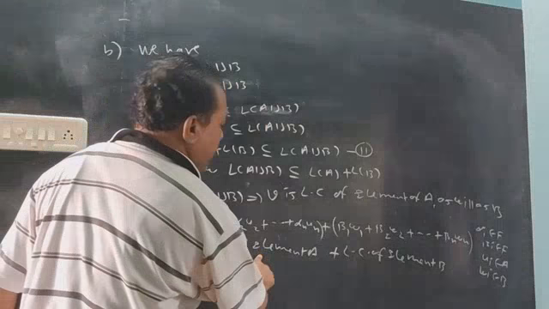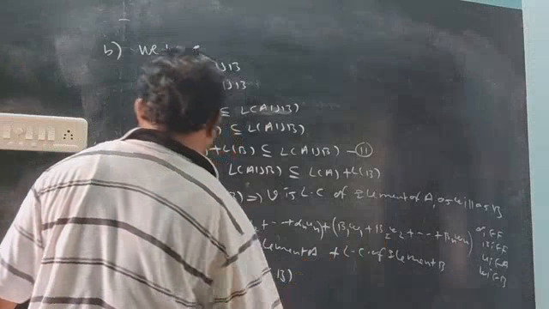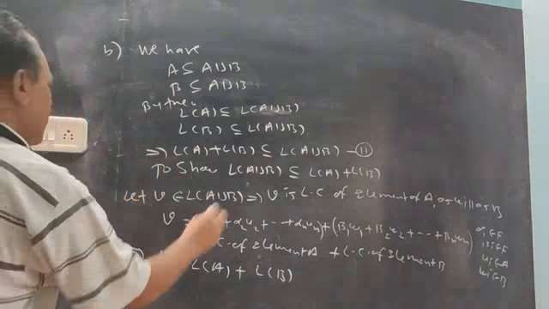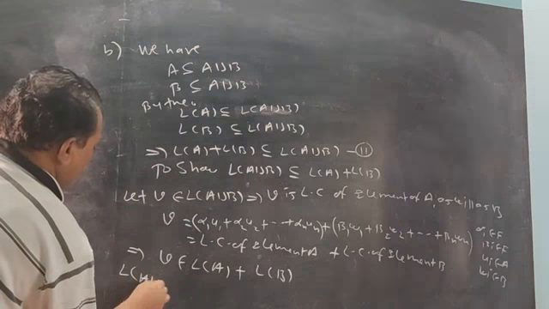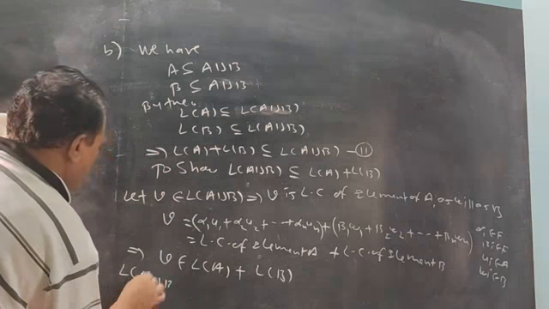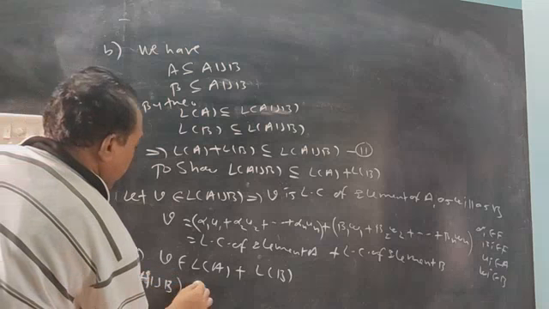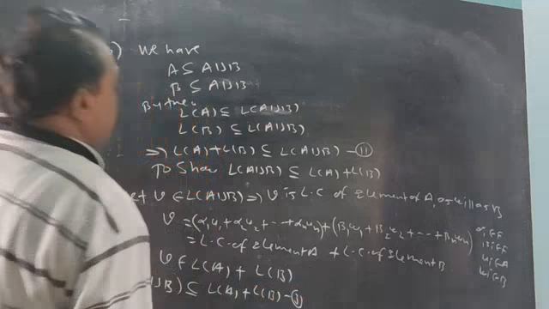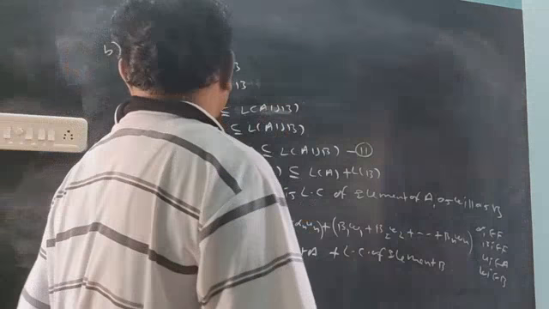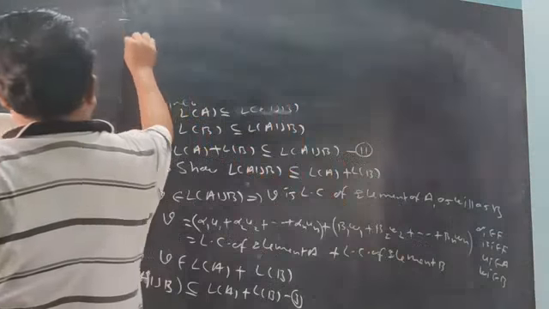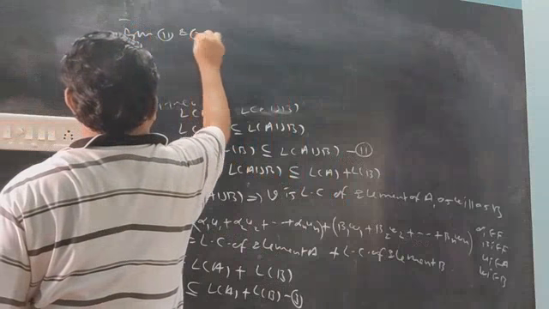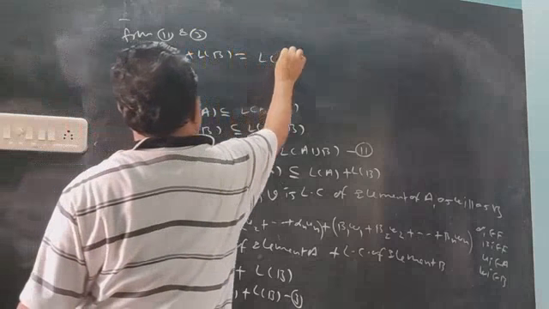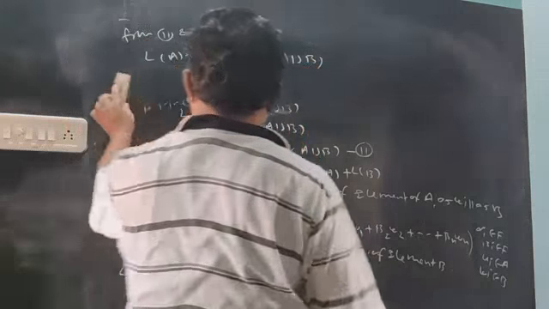So it is an element of L of A, the first element, and it is the second element of L of B. So these elements of this and these elements of this are in L of A union B, and will be a subset of L of A plus L of B. Okay, so this is a subset, this is a subset, both subsets, so from 2 and 3, L of A plus L of B will be equal to L of A union B. So this is the second point.